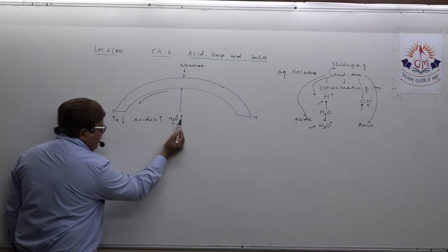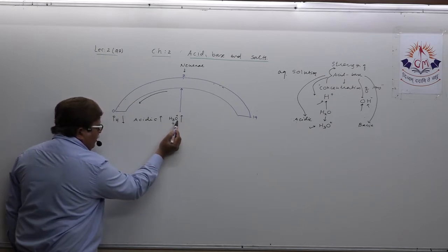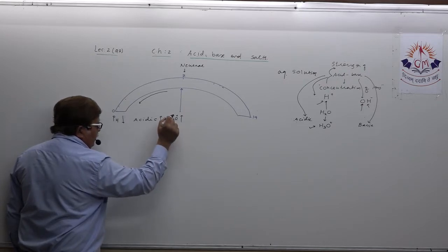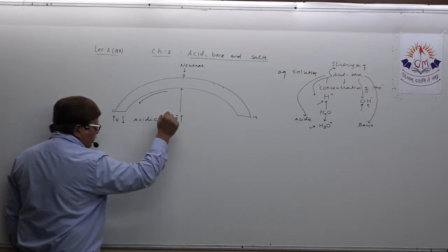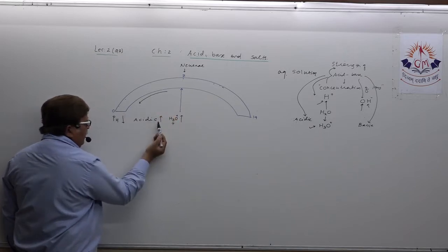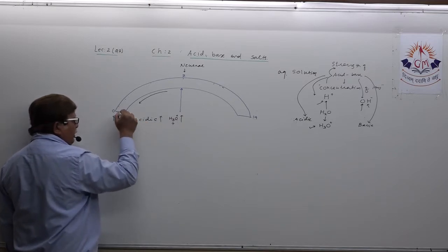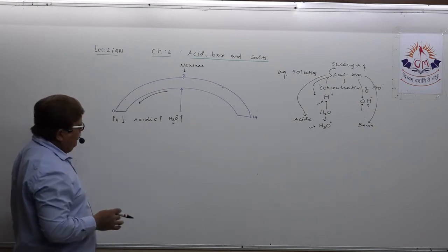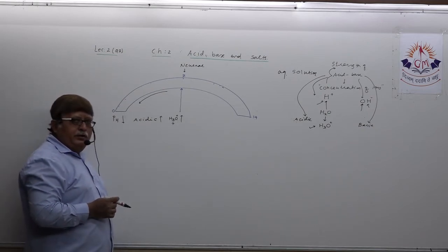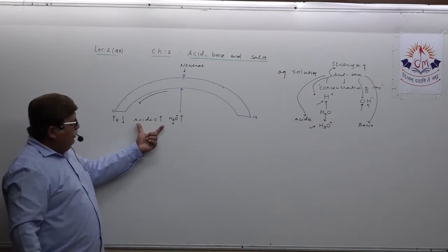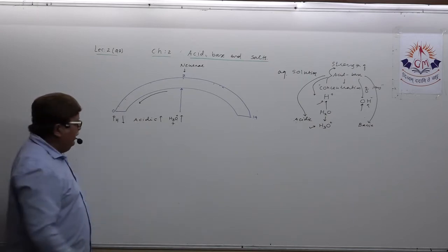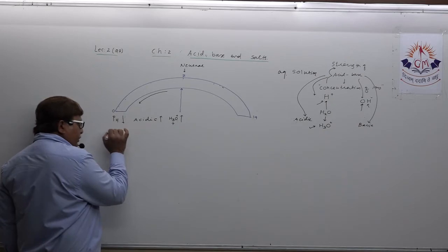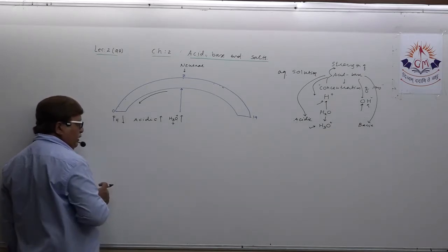If hydrogen ion concentration increases in the solution, acidity increases in the solution, pH decreases in the solution. Is it clear in your mind? Understand? This way you need to remember permanently. It means a solution with less pH is more acidic.